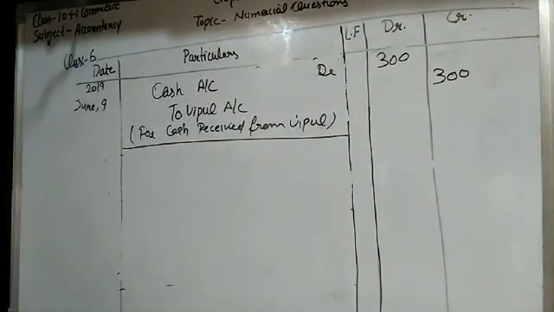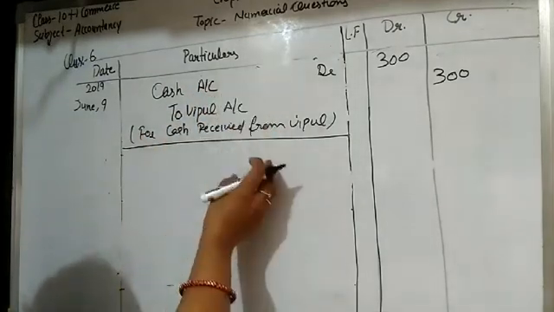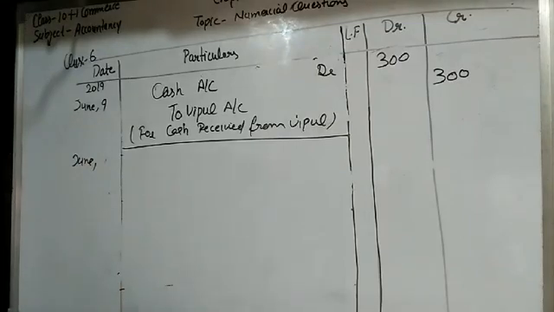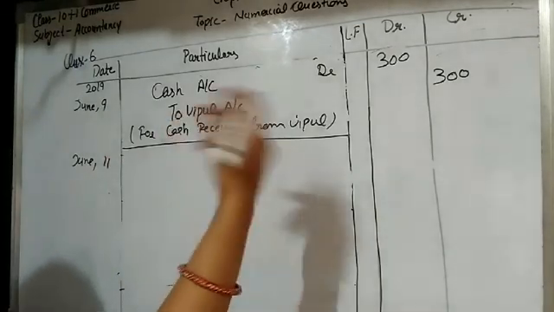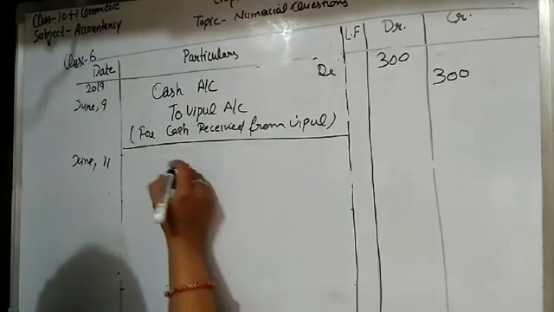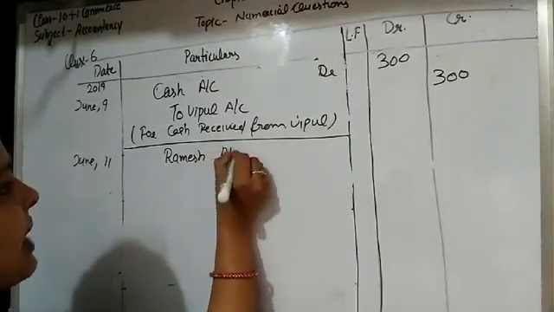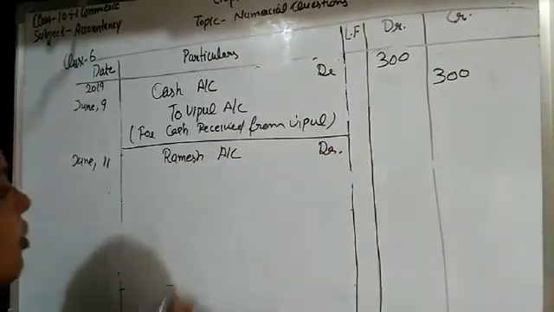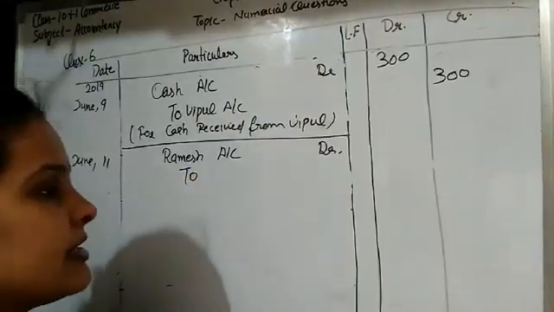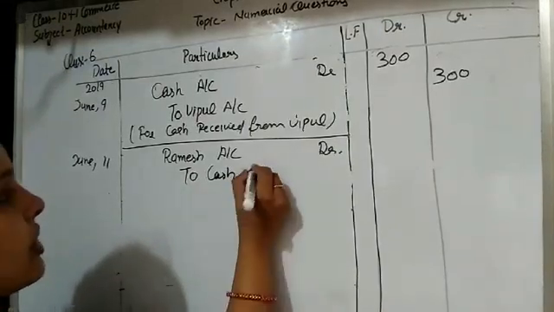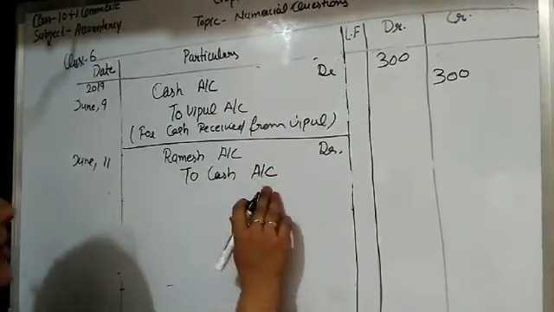Next transaction is paid to Ramesh. Here cash is received from Vipul, and in next transaction cash is paid to Ramesh. Okay, student. So cash goes out from the business. So this transaction is held on June 11. Here cash is paid. So to whom cash is paid? To Ramesh. So Ramesh is the receiver. Its account is personal account, student. That is why the receiver should be debited. Okay, and when amount is paid, it is paid in form of cash. So cash is real account and it goes out from the business. That is why cash account is credited.